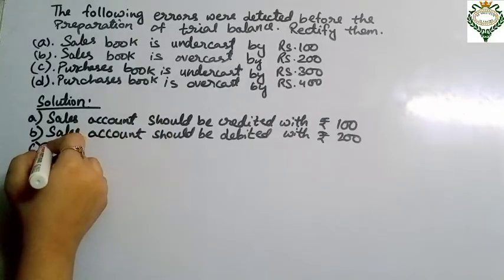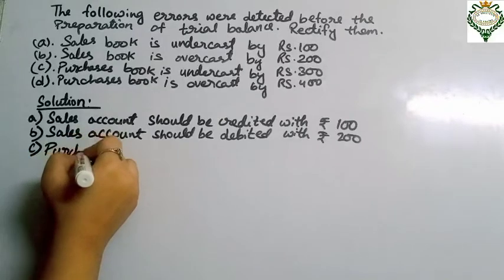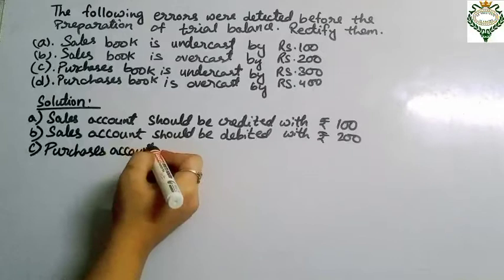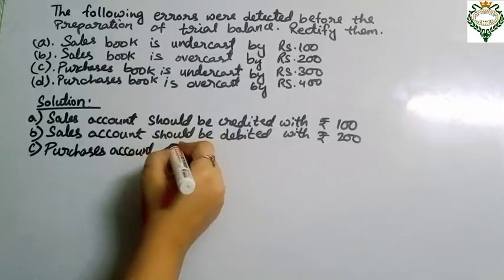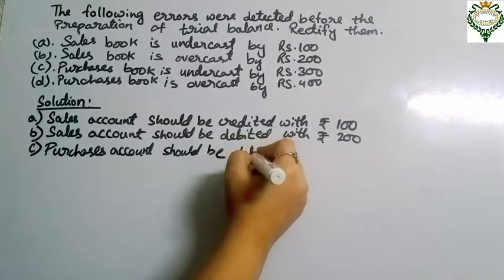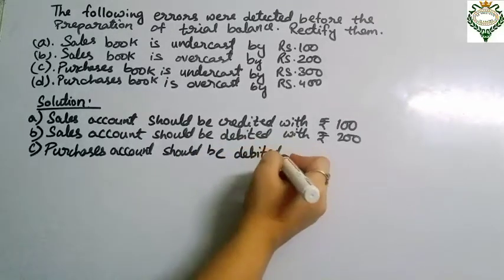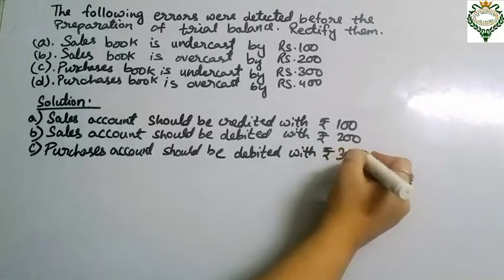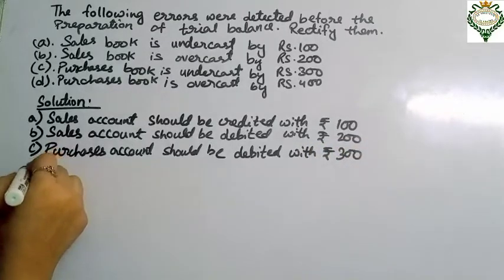So we will write here: purchases account should be debited with rupees 300. Okay, now come to number D.